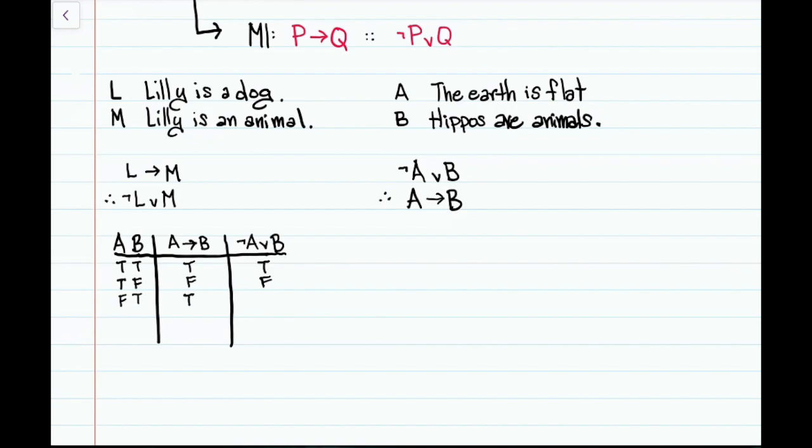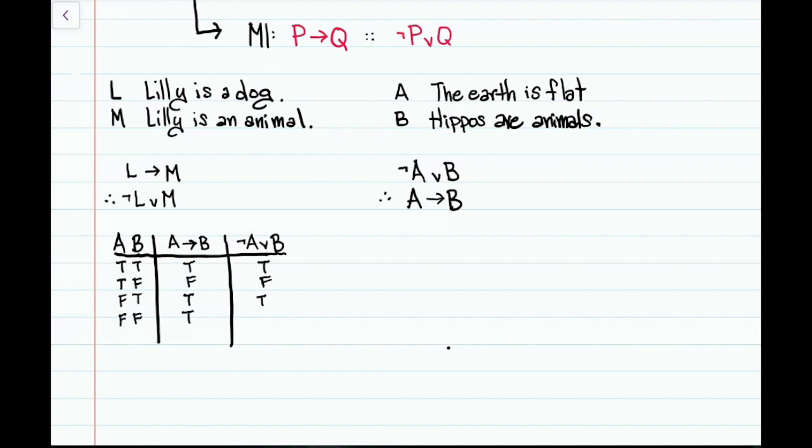And the disjunction not A or B will be true because not A is going to be true and B will be true. And finally we have false, false, again because the truth functional conditional will be true just in case the antecedent, in this case A, is false.